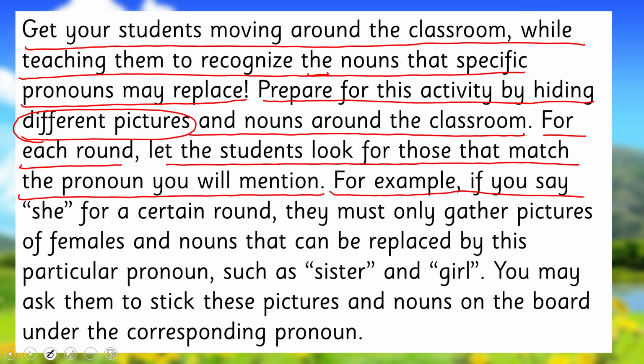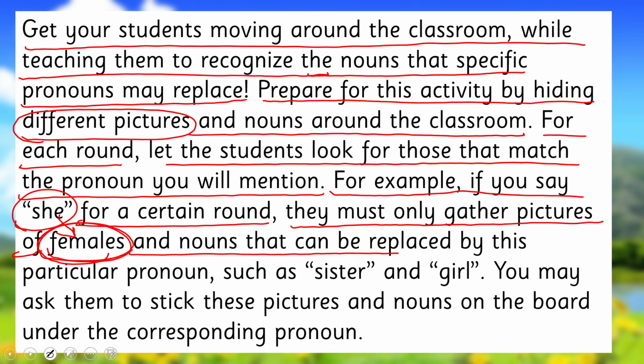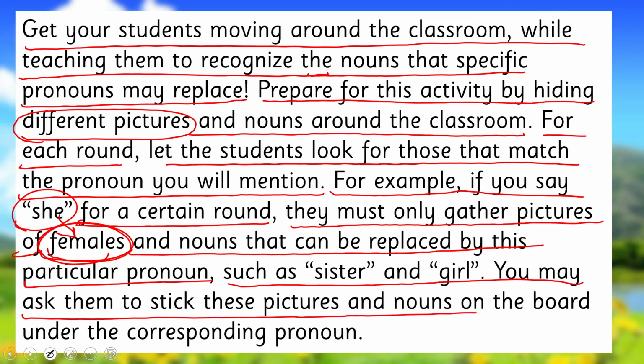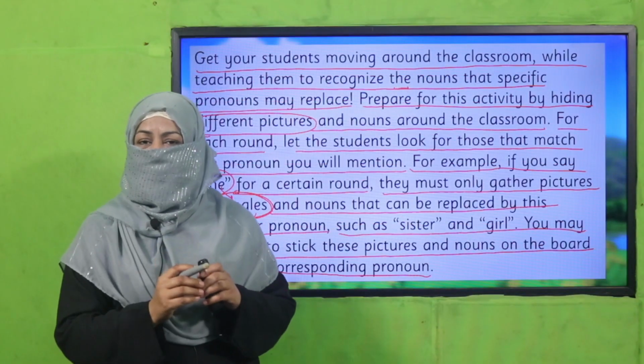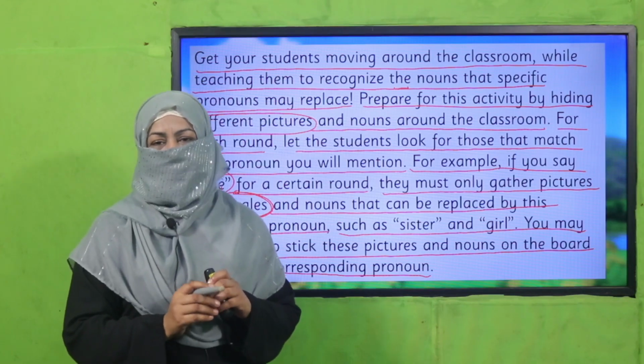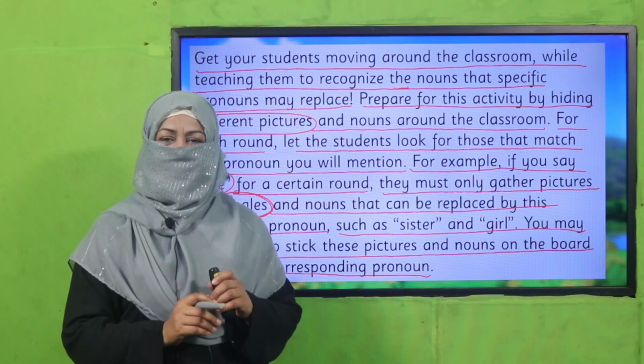For example, if you say she, for a certain round, they must only gather pictures of females because they know the pronoun she is used for females, and nouns that can be replaced by this particular pronoun such as sister, girl. You may ask them to stick these pictures and nouns on the board under the corresponding pronoun, and you may keep doing this as many times as needed until you find every student is clear with the concept. So pause the video, enjoy the activity and then come back.